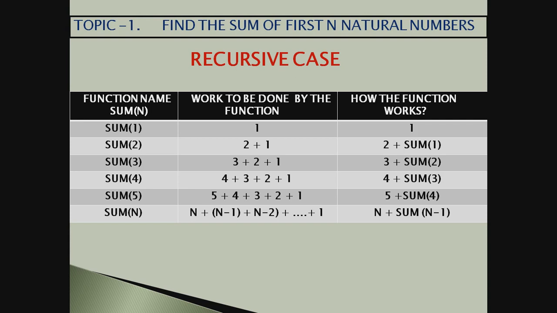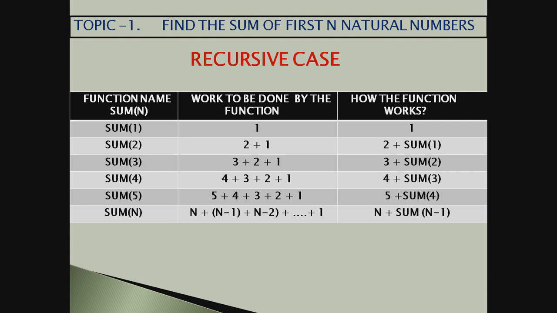That means recursive functions or recursions make use of stacks. Sum2 goes in first, then sum1 goes. Who comes out? Sum1 comes out, then sum2. So we can see that while working with a recursive function, a stack is applied by our computer. So this is to be noted here: recursions work with the help of stacks.